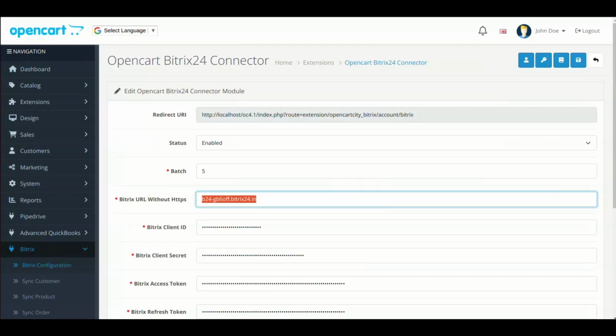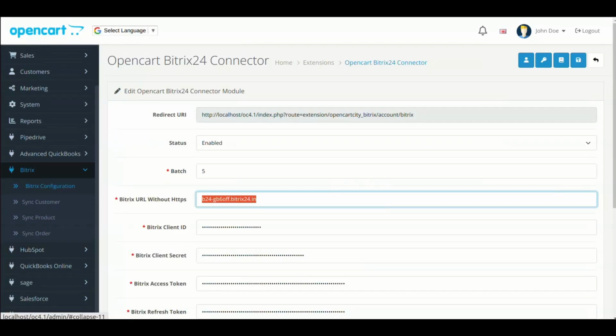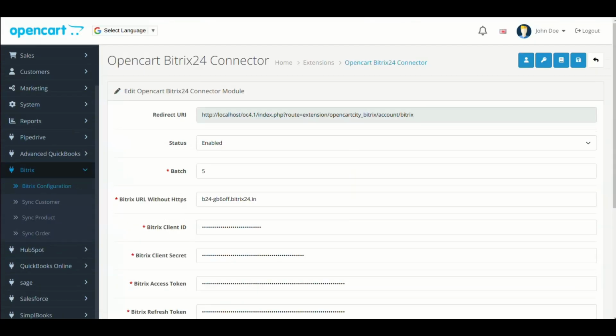Hello and welcome to Setup Tour of Bitrix24 Connector for OpenCart. We will show you the complete setup process of the module.